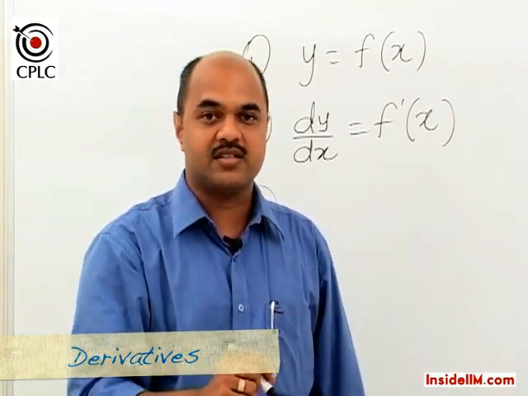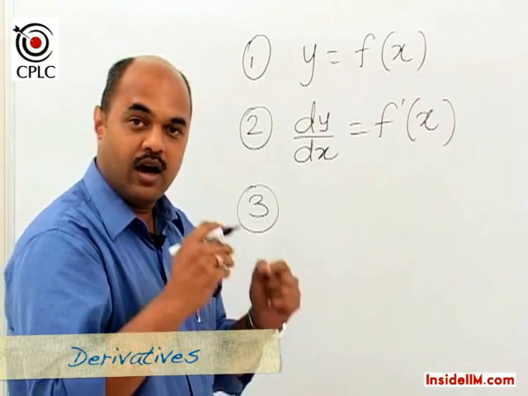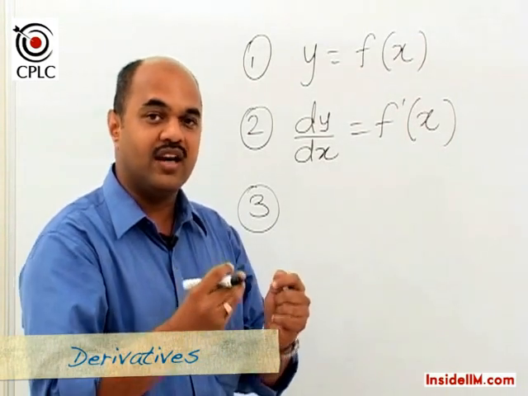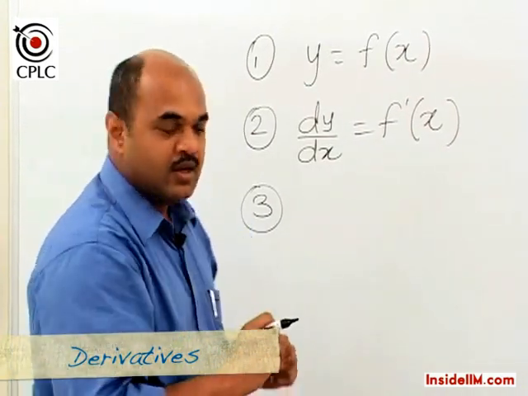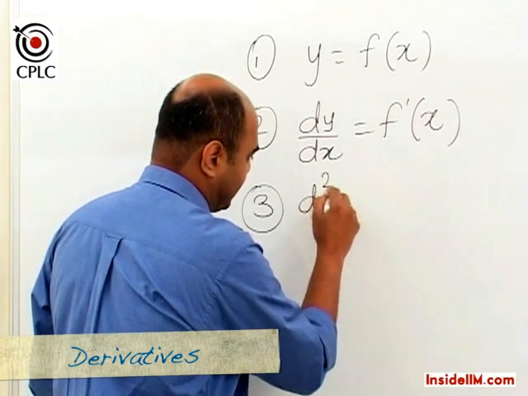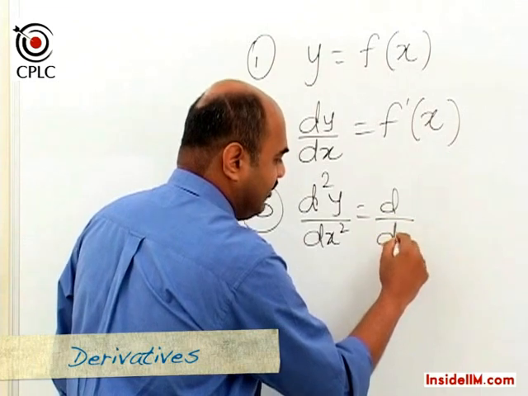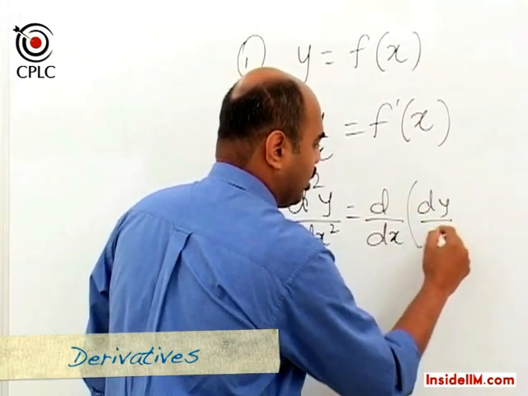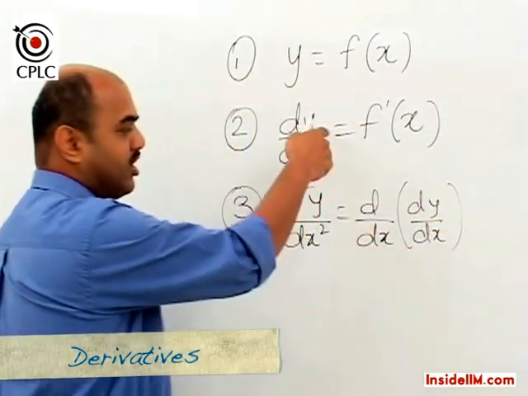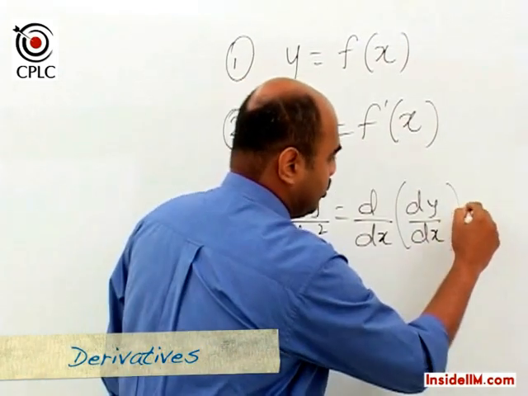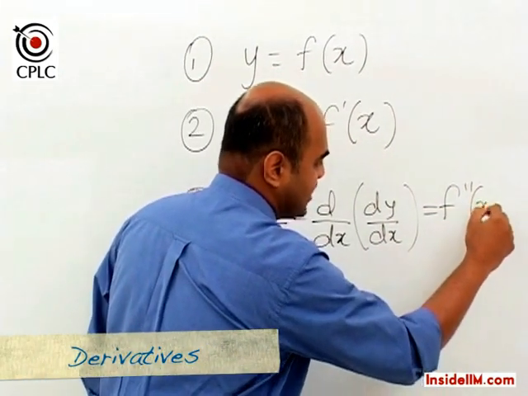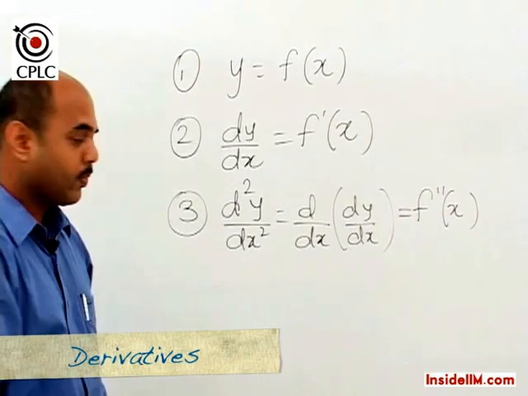Now what do we mean by the second order derivative? A higher order derivative is nothing but a derivative of a derivative. So the second order derivative would be the derivative of the first order derivative, which has already been calculated here, and is also denoted as f double dash x.